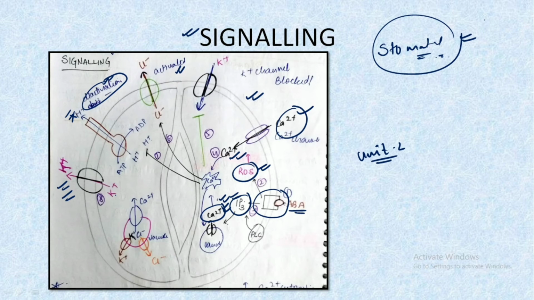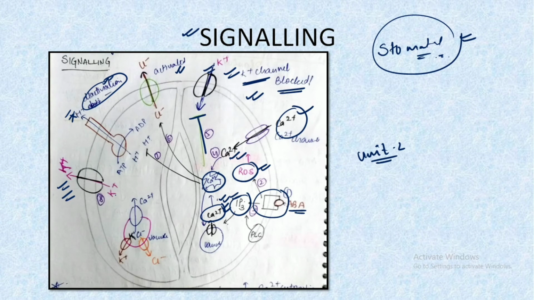For the time being, just remember abscisic acid plays a very important role in closing of the stomata, and second, abscisic acid plays an initiation role in having the calcium ion channel opened so that calcium could be accumulated in the stomata so that further functioning could occur. So this was all about the signaling, and at the final step we have the K plus channel blocked. And why are they blocked? Because the calcium leads to the inhibition of the K plus ion channels.